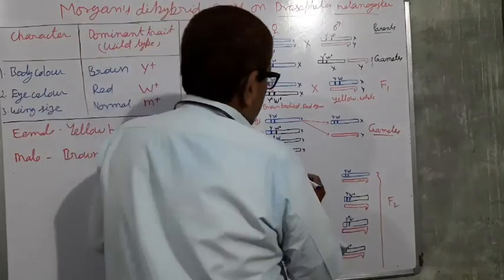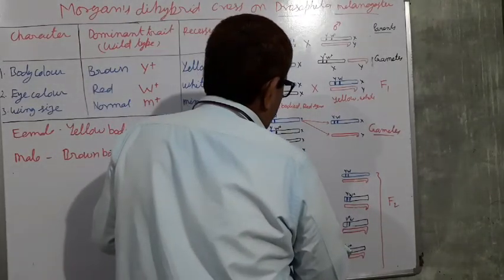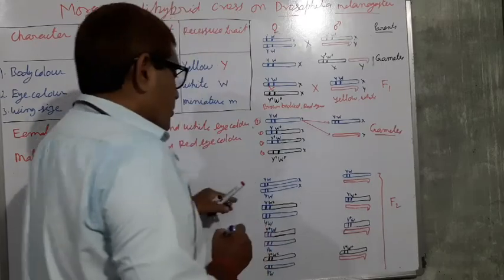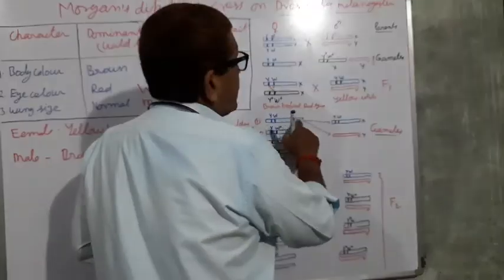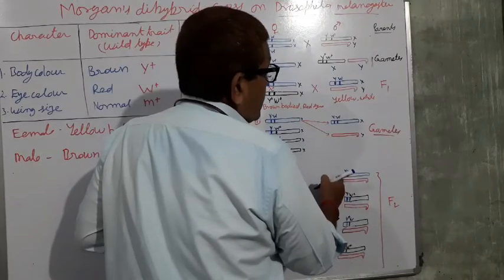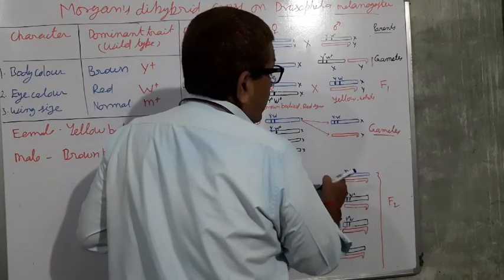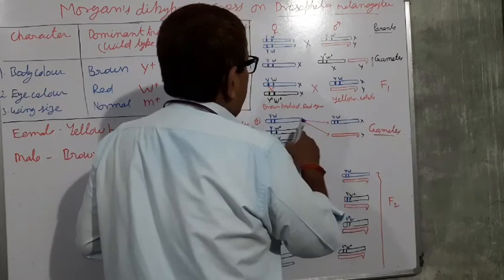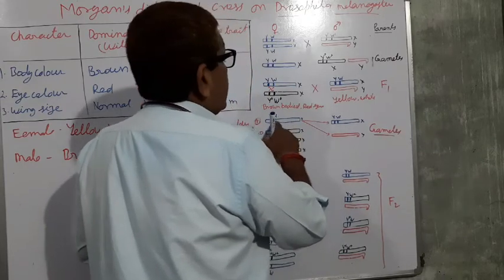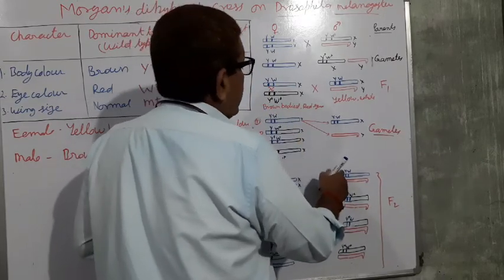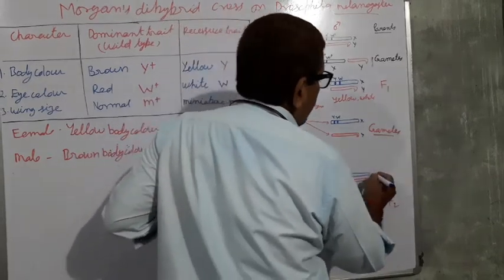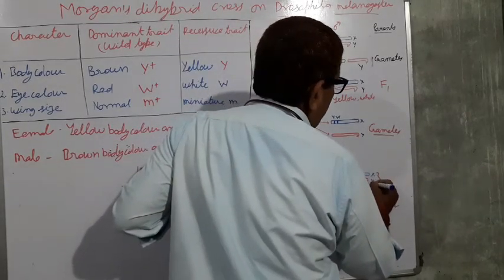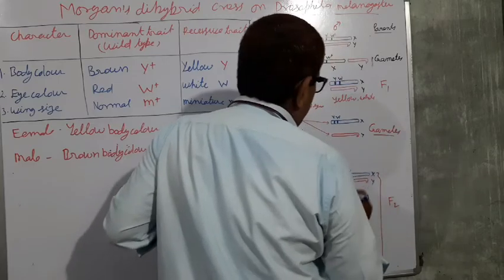So here the fused X chromosome is there and both are the same type of X chromosomes. And another possibility is when this is fused with this one, they produce such type of gamete. This one is the female gamete and this is the male gamete, and they produce X and Y chromosomes.